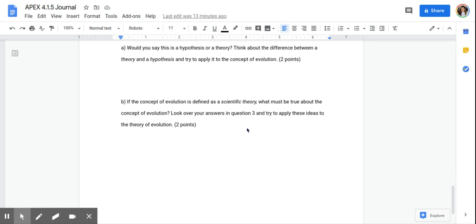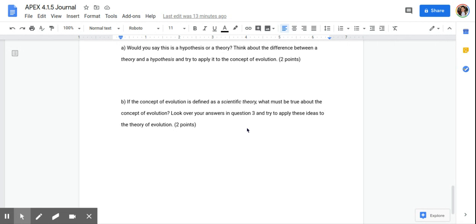So just consider that. If the concept of evolution is defined as a scientific theory, what must be true about the concept of evolution? So it says, look over your answers in question 3 and try to apply these ideas to the theory of evolution. So we know that evolution is widely accepted as true, especially in the scientific community. It's not a guess by one or two people.